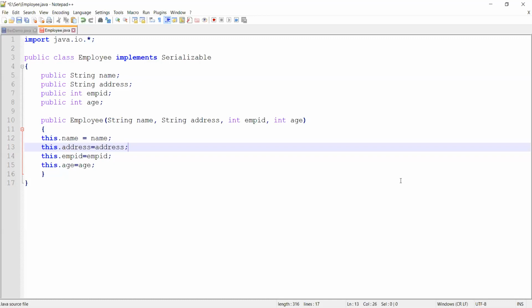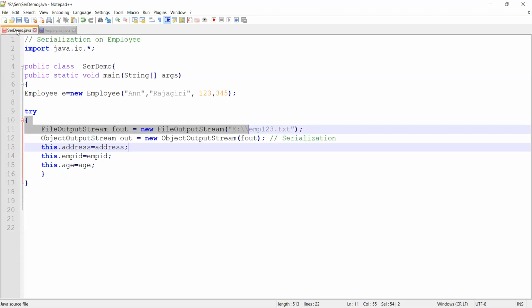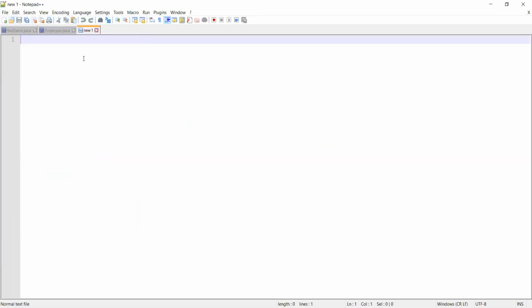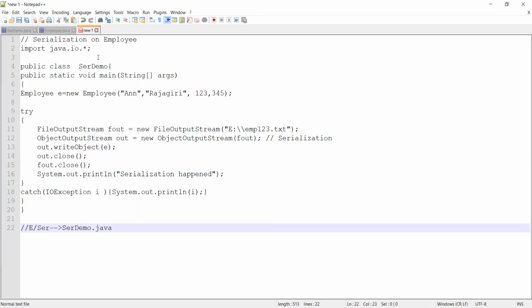For the serialized object created, deserialize it. Okay, I've just done a copy paste. I'm going to deserialization.